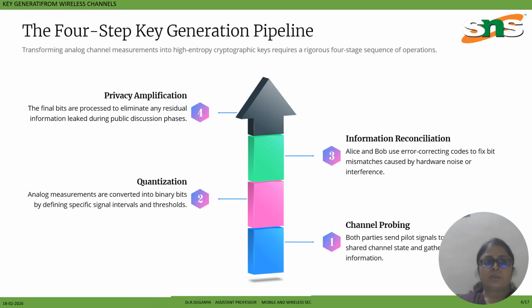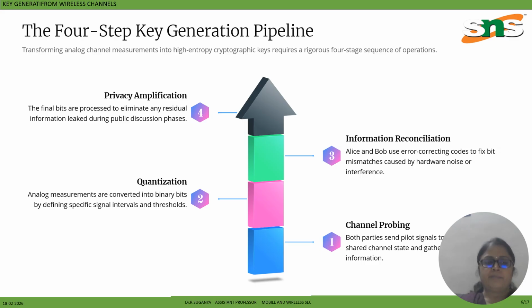Okay, so the four-step key generation pipeline focuses on turning measurements into high entropy cryptographic keys. The pipeline consists of four sequential stages. The first one is privacy amplification.